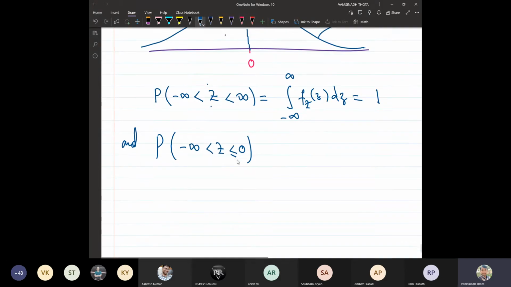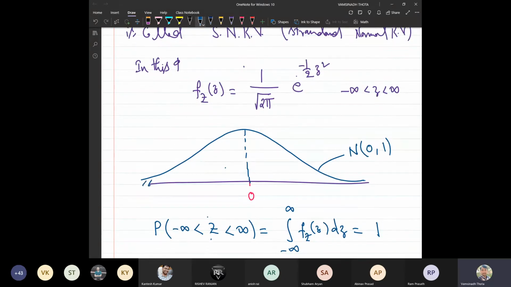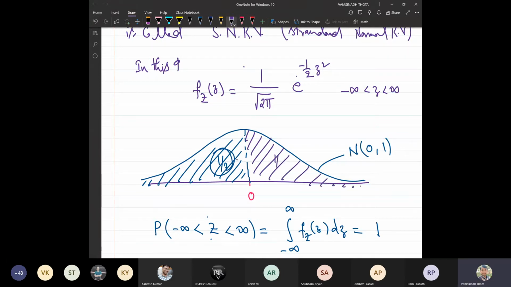Why? Because in the continuous random variable case, the point mass is 0. This is further equal to the probability of 0 less than or equal to the standard normal variable z less than infinity, which is equal to 1 by 2. So the area from minus infinity to 0 will be 1 by 2, and the area from 0 to the positive side is also 1 by 2.